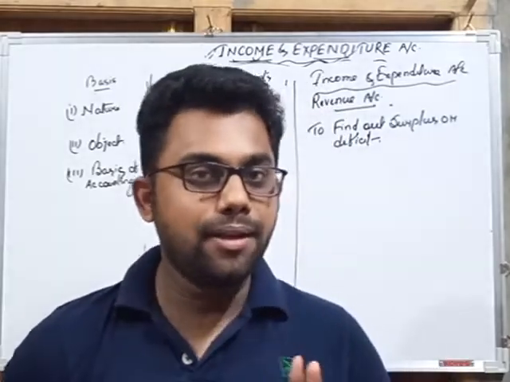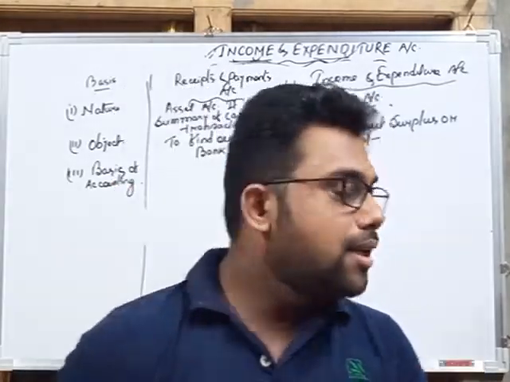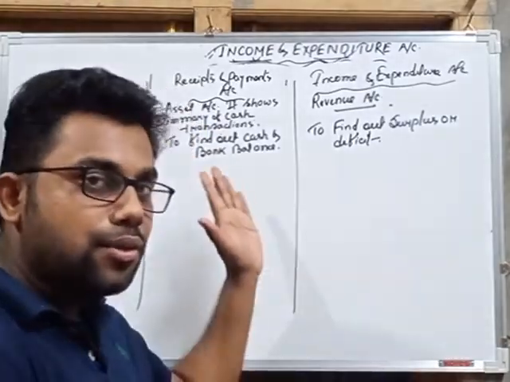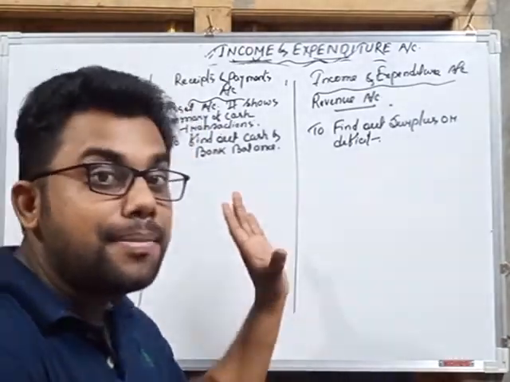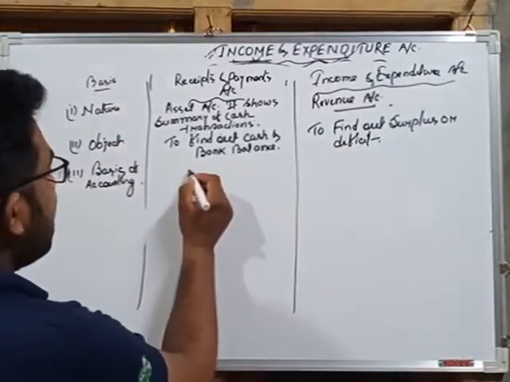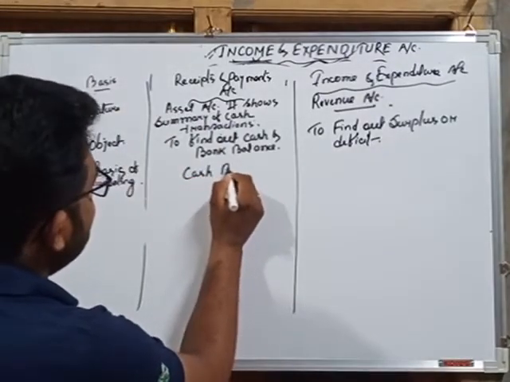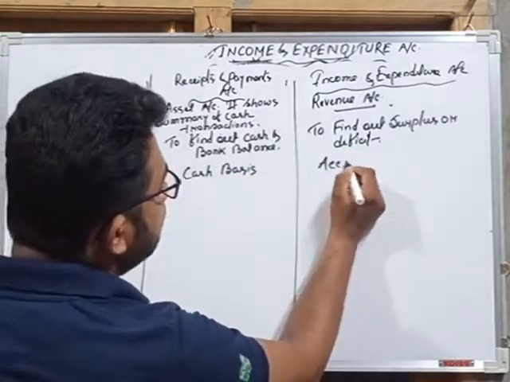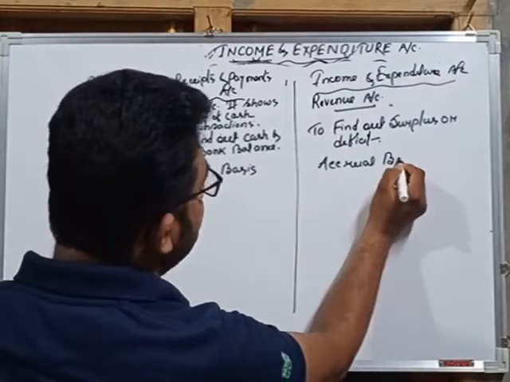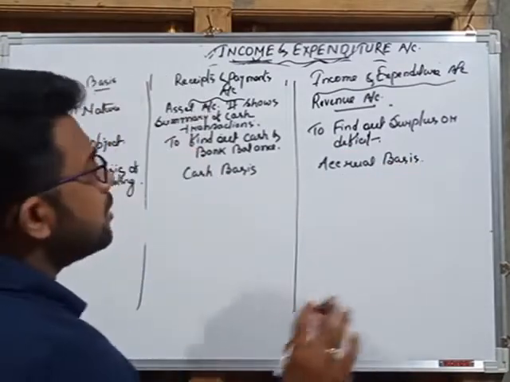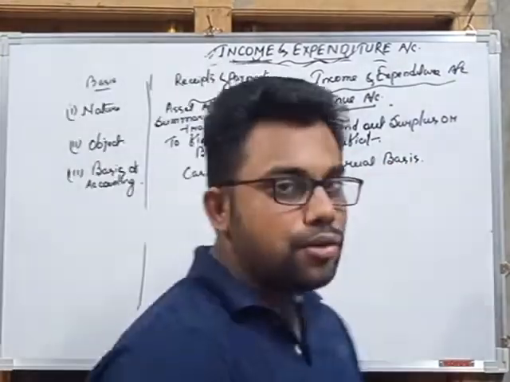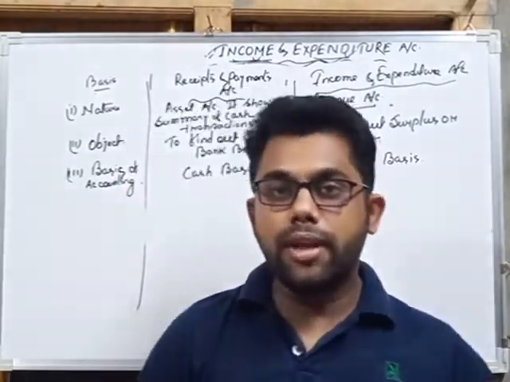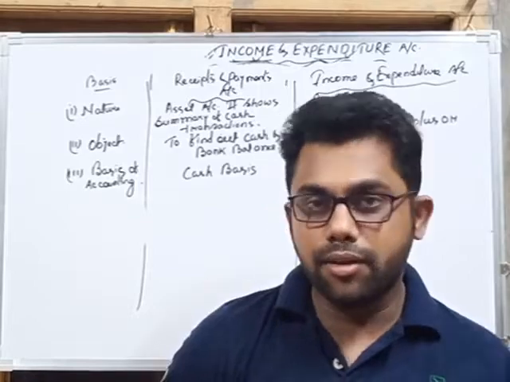Now tell me, which account follows which basis of accounting? Receipts and payment account follows cash basis of accounting, because all the cash transactions are recorded. And income and expenditure account follows accrual basis of accounting. So this is the difference, because in receipts and payment account we have to record all the cash received by the non-trading organization and all the cash payments that they have made.